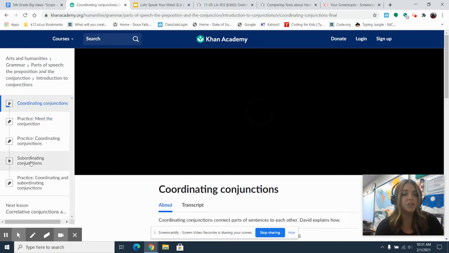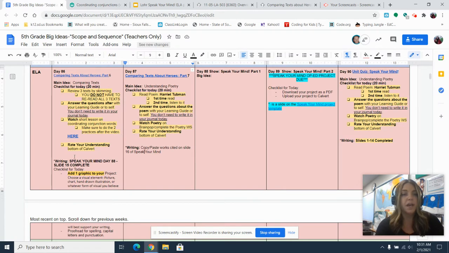You do not need to do subordinating or practice coordinating and subordinating, just the first 3 on the left right here. And then the last thing you'll need to do is rate your understanding at the bottom of Calvert, and then you're going to move on to writing.